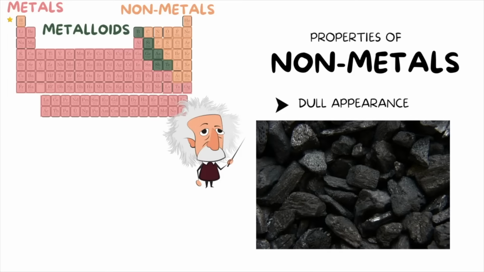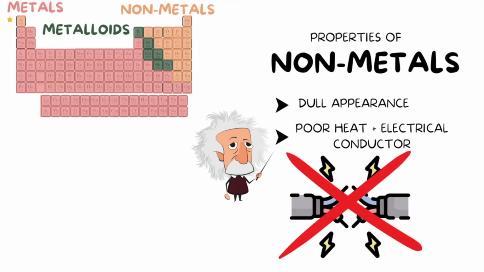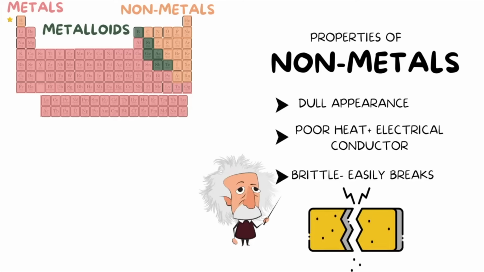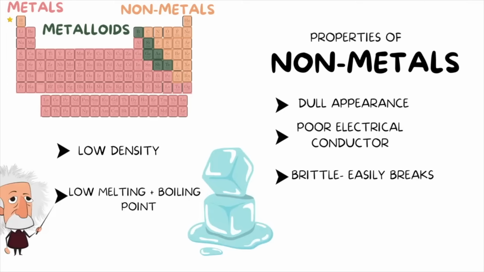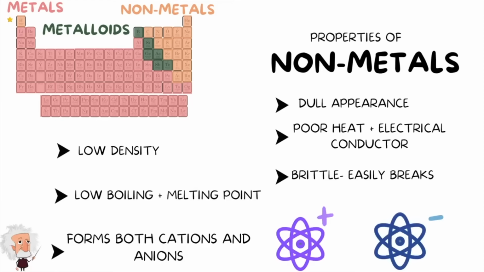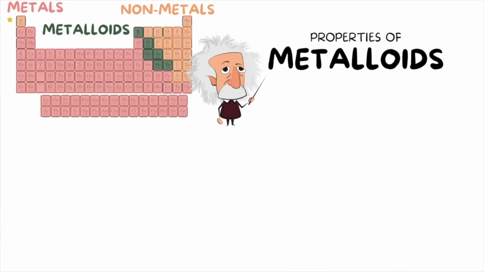They are poor heat and electrical conductors. They are usually brittle and easy to break, and they have a low density. They also have a low melting and boiling point, so it does not take a lot of energy to get them to a boiling or melting point. Also, they form both cations and anions. Lastly, the metalloids are like a fusion of metals and nonmetals, so they share properties of both.